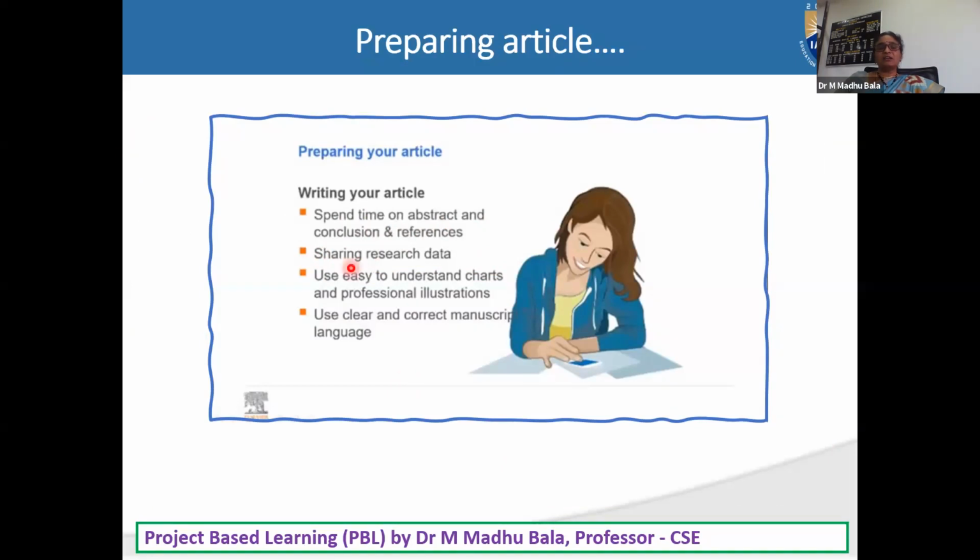Sharing research data: use easy to understand charts and professional illustrations. This is very important. When we are discussing that topic, I will explain how to do different illustrations. Use clear and correct manuscript language. That is very, very important. While writing a single sentence, try to check whether you are using good manuscript language or not. That is a very, very important point while writing any type of article.